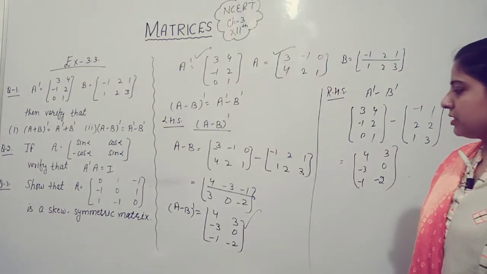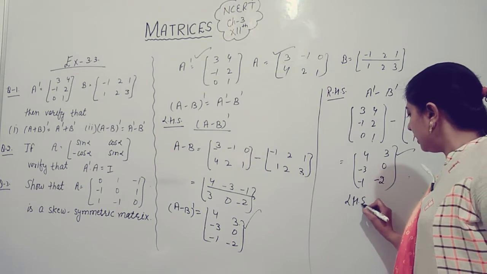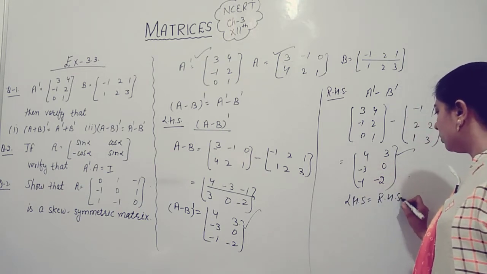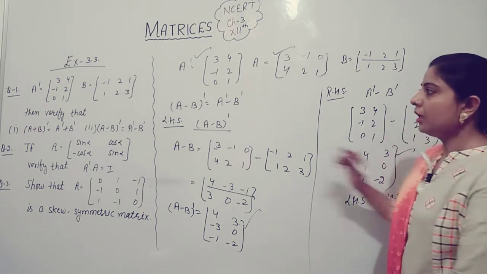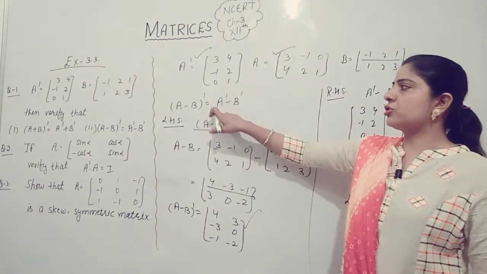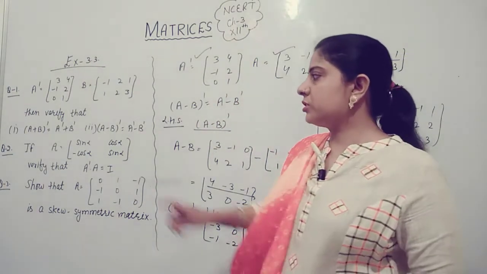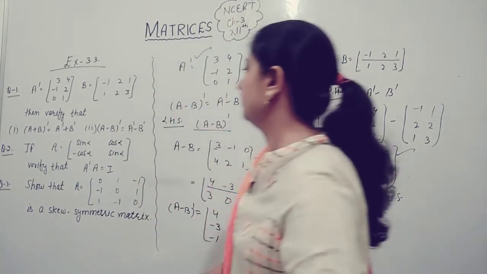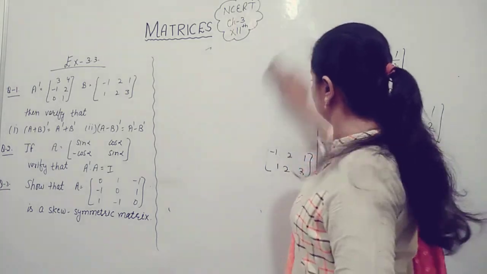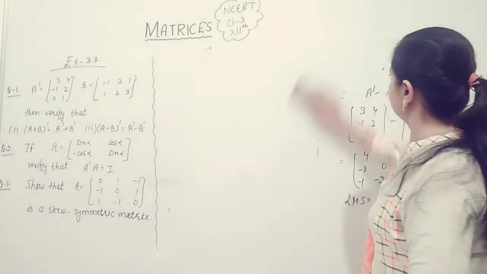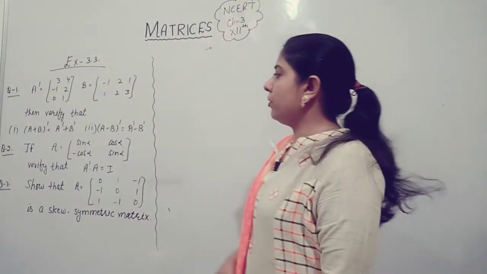That is our left hand side and that is our right hand side. You can say that left hand side is equal to right hand side. So we can say that A minus B, its transpose is equal to transpose of A minus transpose of B. Now we solve question second. Second problem is